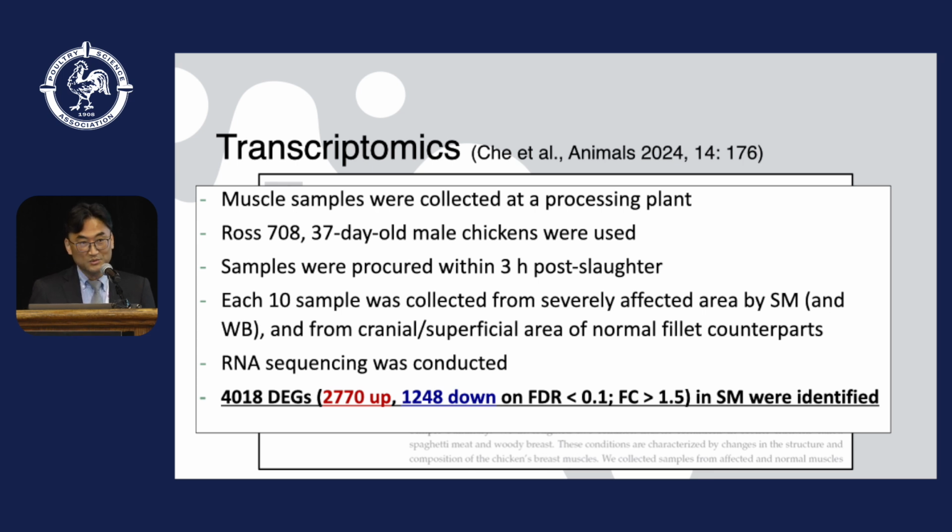RNA sequencing was then conducted. As a result, they found 4,018 differentially expressed genes, including 2,770 upregulated and 1,248 downregulated, at a false discovery rate less than 0.01 and fold change greater than 1.5 in spaghetti meat.